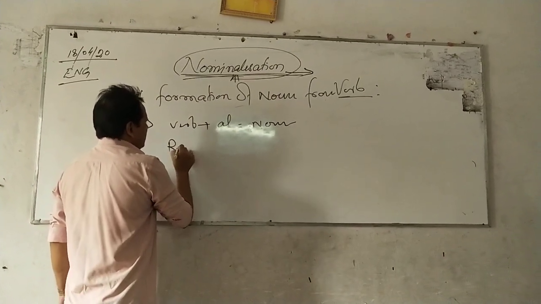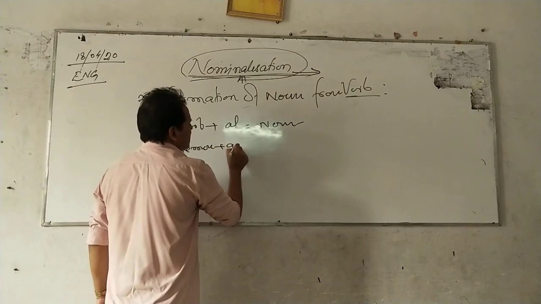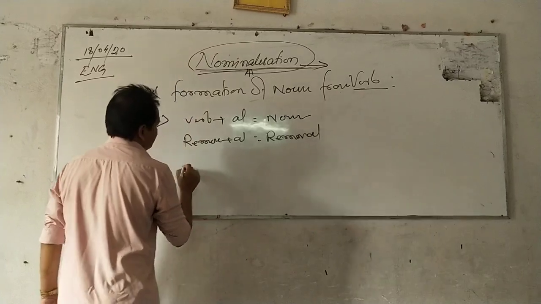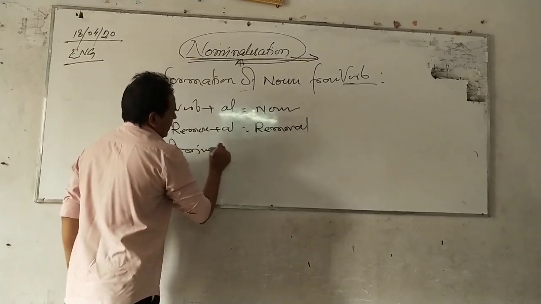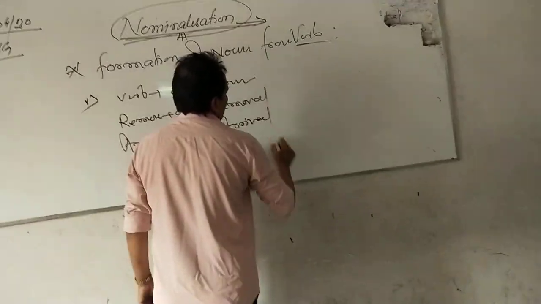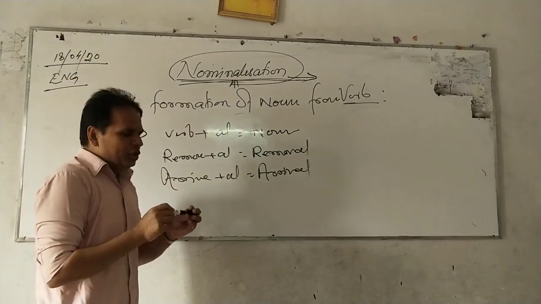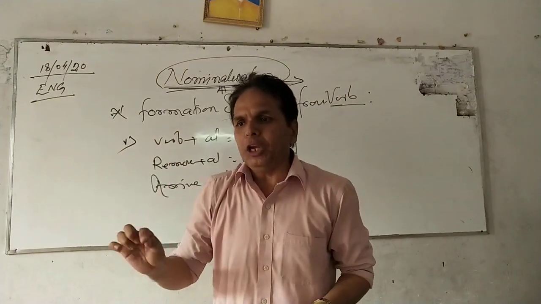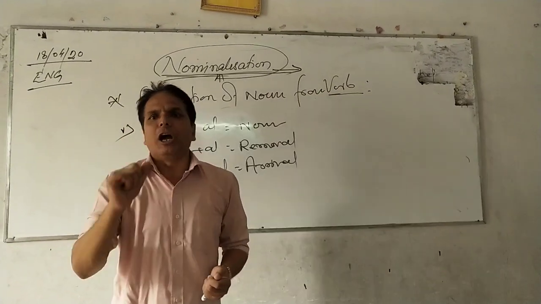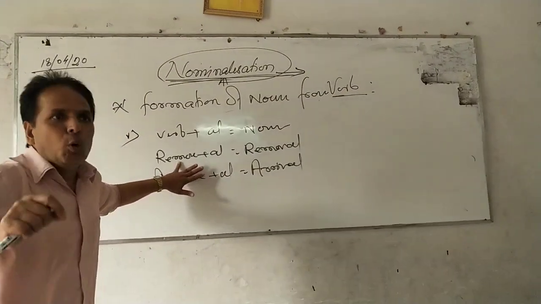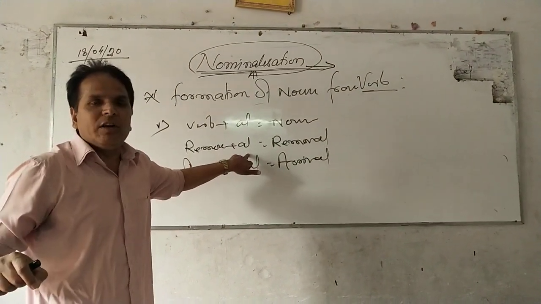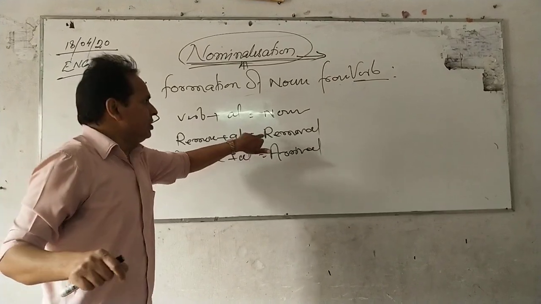Here we can see remove plus al equal to removal, arrive plus al, arrival. So verbs generally ending with v or ve, then we add al as a suffix to get the noun. Here we can see that at the last of remove is ve, and that's why we have added here al, and that becomes removal.